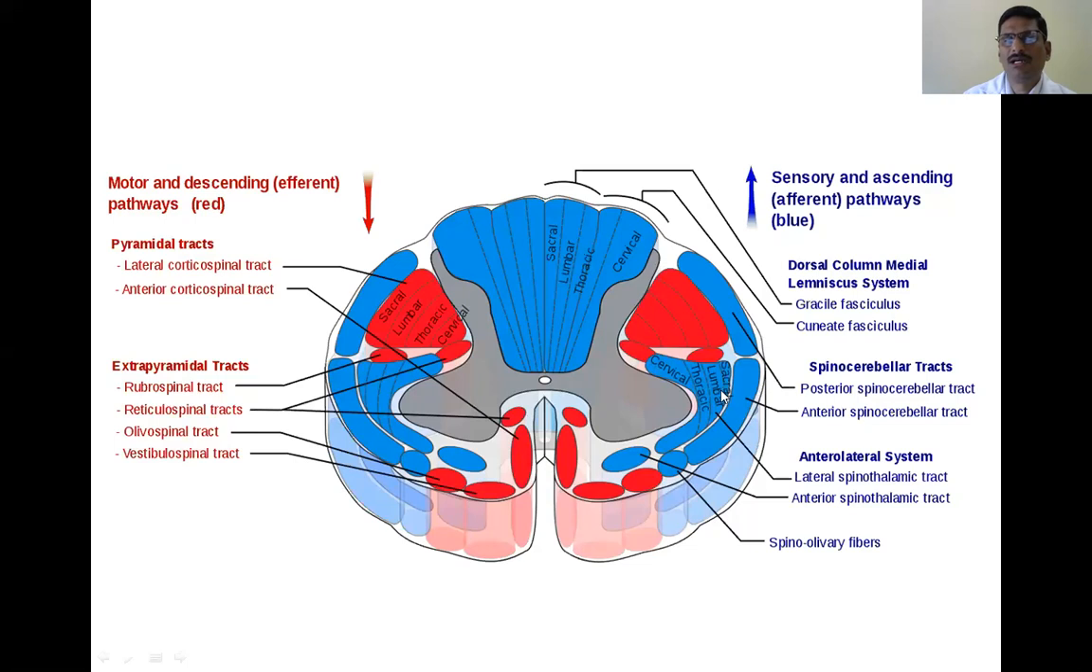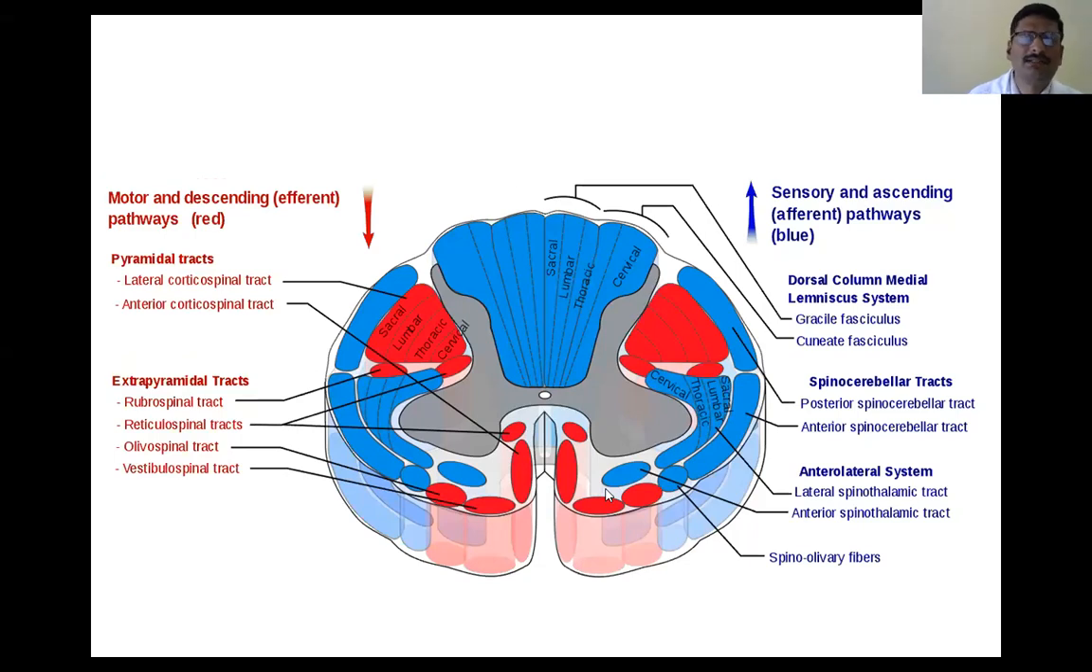Now we have the spinothalamic tract, which is the anterior and lateral. The anterior spinothalamic tract carries the crude touch. What is the difference between fine touch and crude touch?